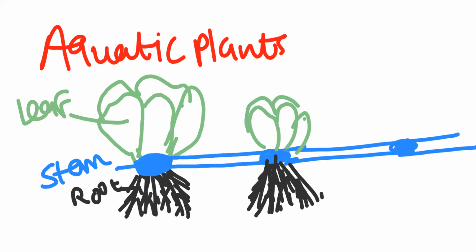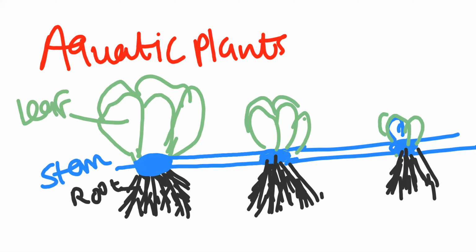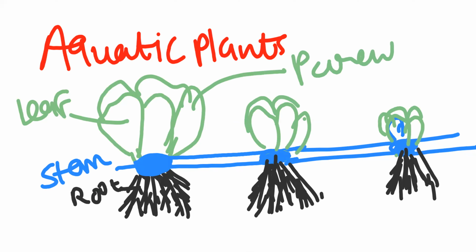Same at the next, another nodal region, root system develop, and above that, leaves arise. So one is a parent plant, and from the parent plant, stem grows horizontally. At each node, it will form the tuft of roots and the rosette pattern of leaves. And by this way, it can grow easily and grow faster even.